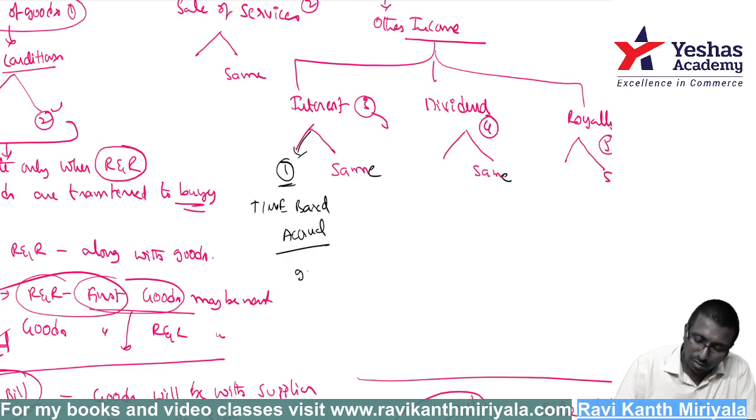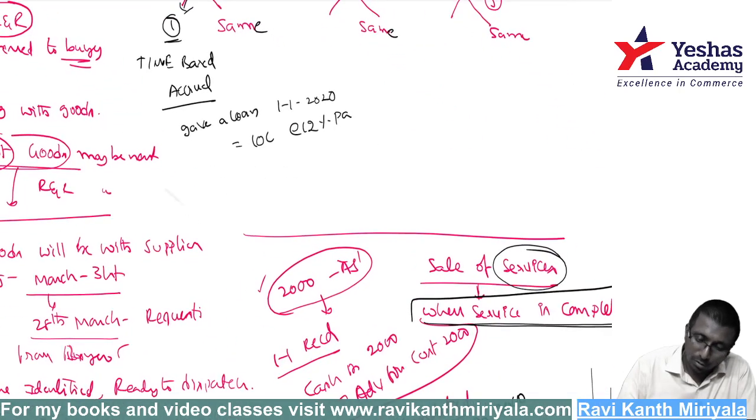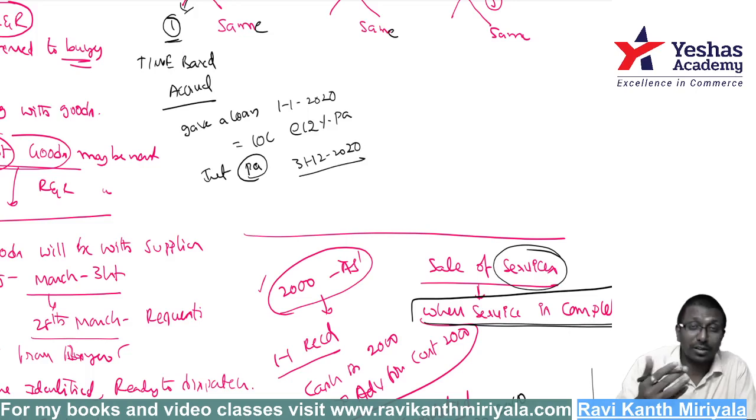Yeah, you gave a loan. Sir, I gave a loan, sir. On which day you gave? 1st January 2020 I gave. How much loan you gave? Let us say 10 lakh, at the rate of 12% per annum. But interest is payable, let us say, only once per annum, that means 31st December 2020. That time whoever is the borrower, he is going to pay us.